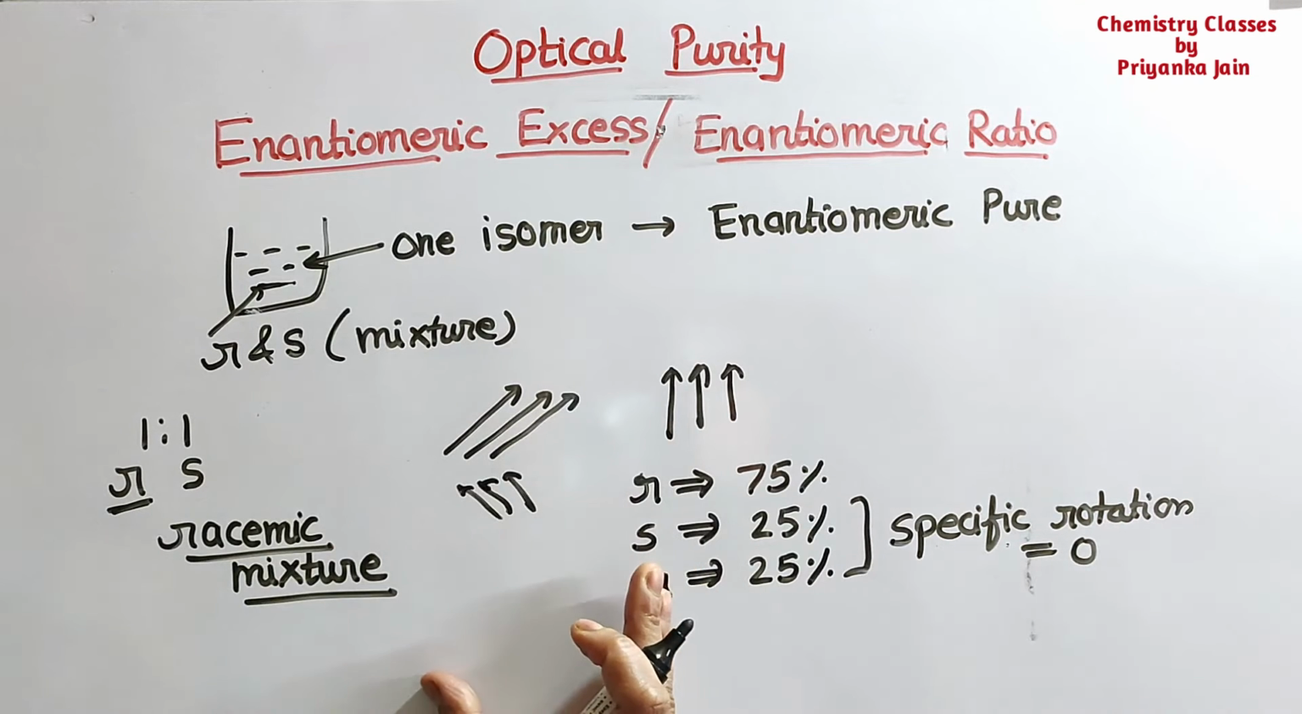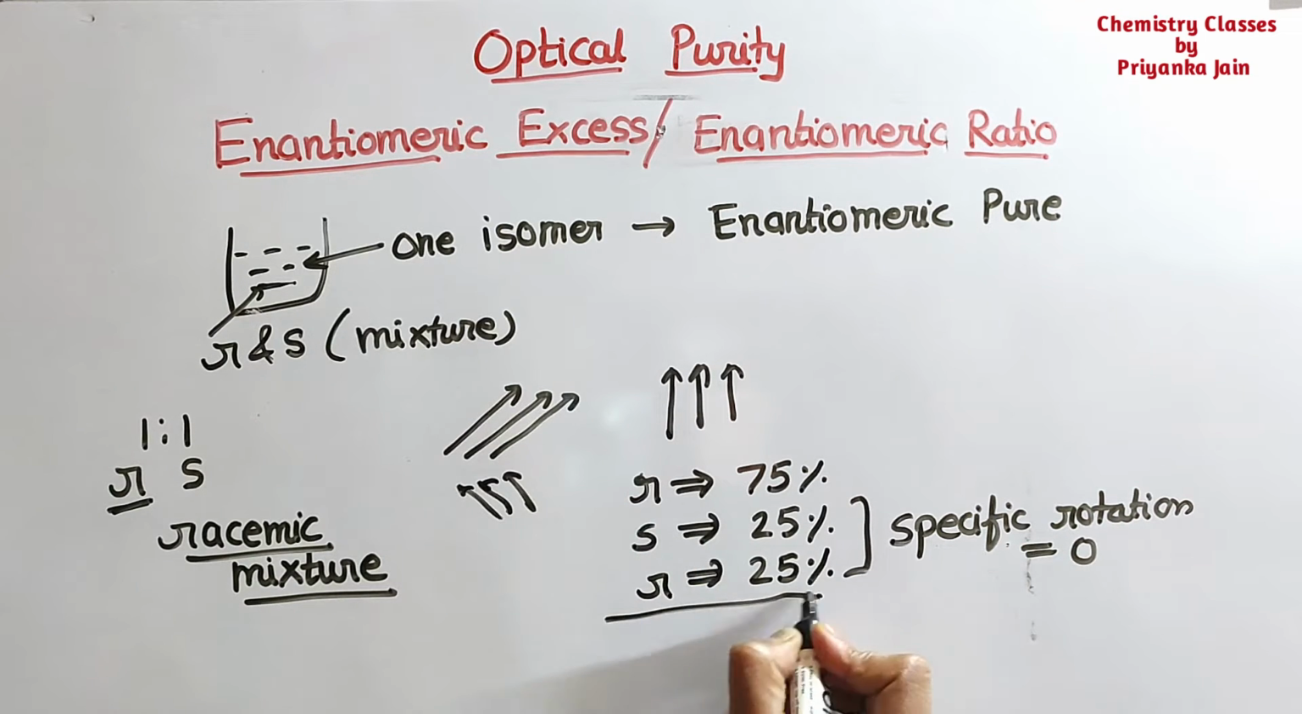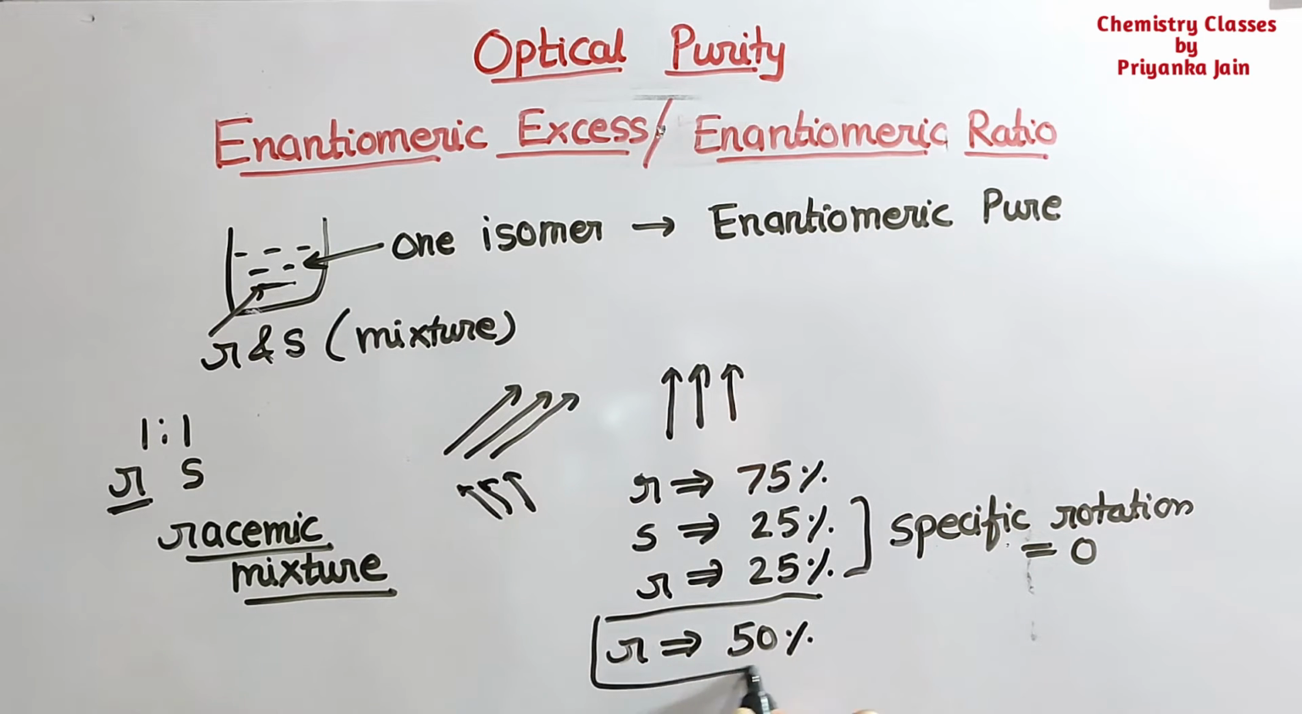Okay, so the remaining will be the R form, that is 50%. So we can say that there is an enantiomeric excess of 50% R form. This is called the enantiomeric excess. So what is the formula for enantiomeric excess? Write down here. Here are several formulas. Whenever you need one, you can use it.